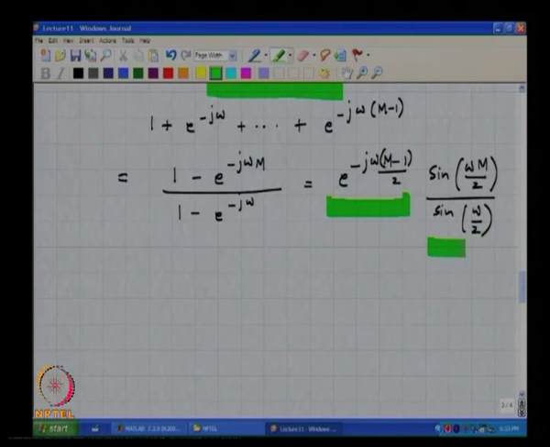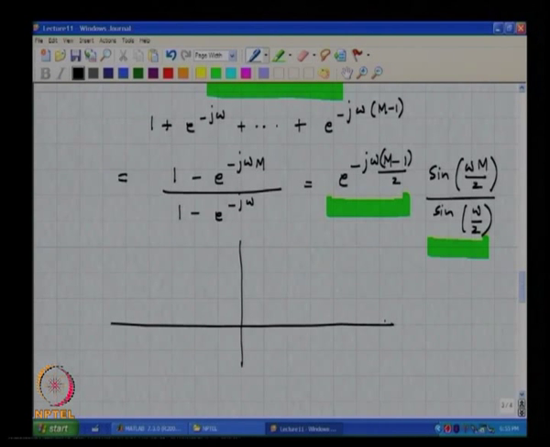What is the magnitude of this character? This will go to 0 at DC, it must be M, alright, and what happens to this as omega increases? It will decrease and go through zeros and so on, and at what frequencies will it be 0?